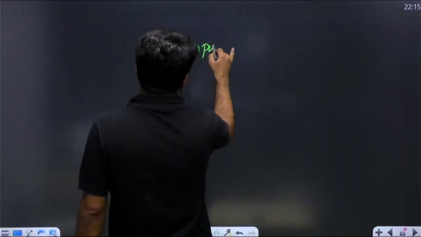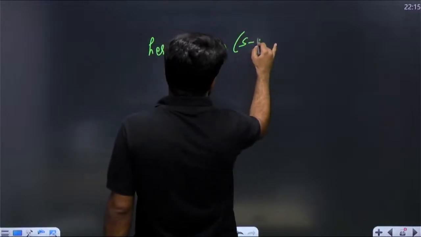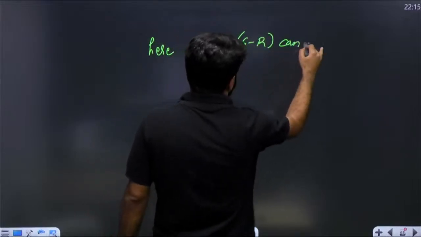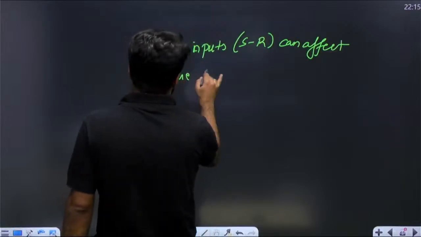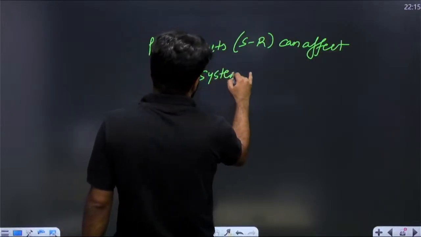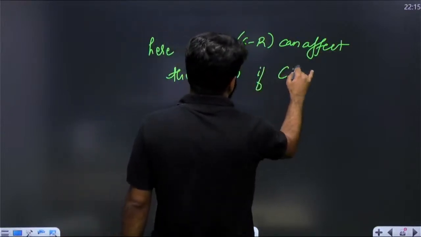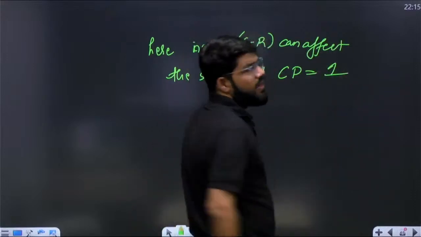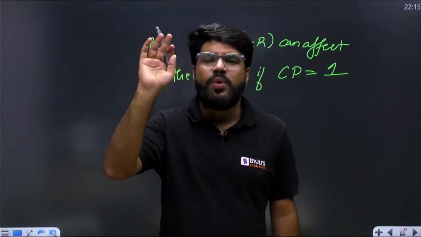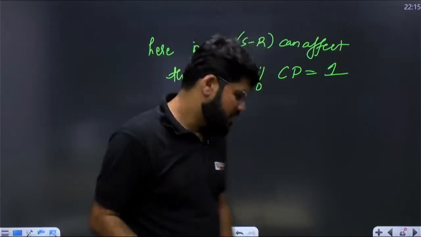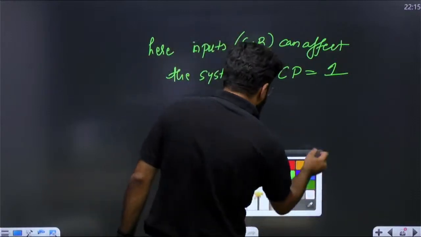The inputs, which are S and R, can affect the system if the clock pulse is equal to 1. Up to the time the clock pulse is 1, the inputs can affect the system.